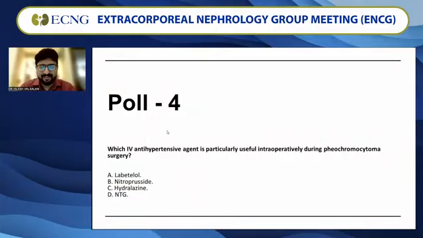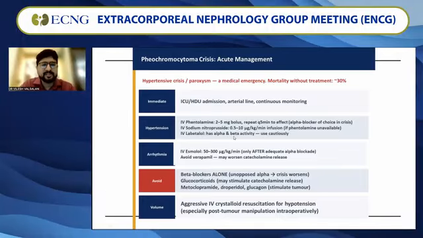No, sir. Actually, all the options are fairly correct, but the fastest acting and the fastest reversal is with nitroprusside. So they prefer nitroprusside in the OT. So I'll just get to that. Hypertensive crisis is basically a medical emergency. Mortality without treatment is almost 30%. So ICU/HDU admission and arterial line continuous monitoring are obviously done. This is what sir was saying: phentolamine 2 to 5 milligram bolus, an alpha blocker, is the drug of choice for a crisis.